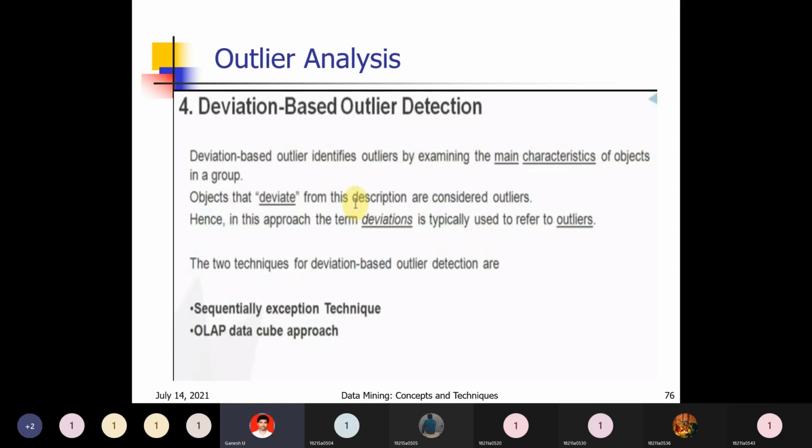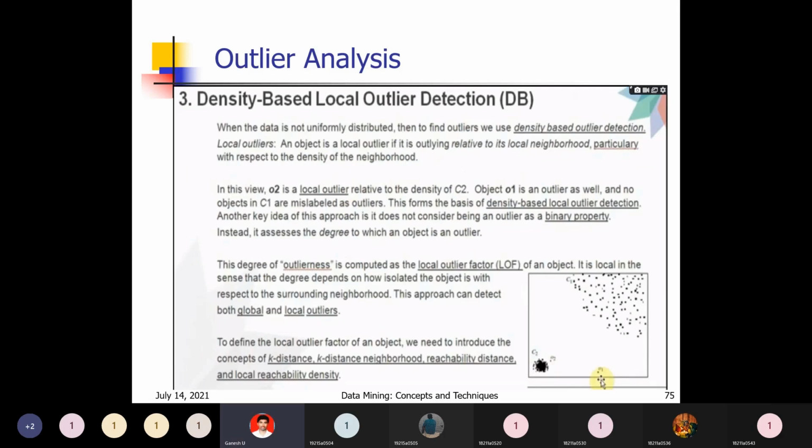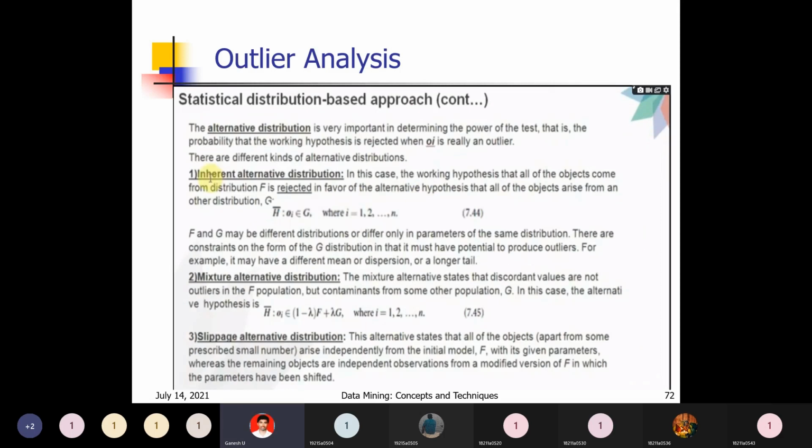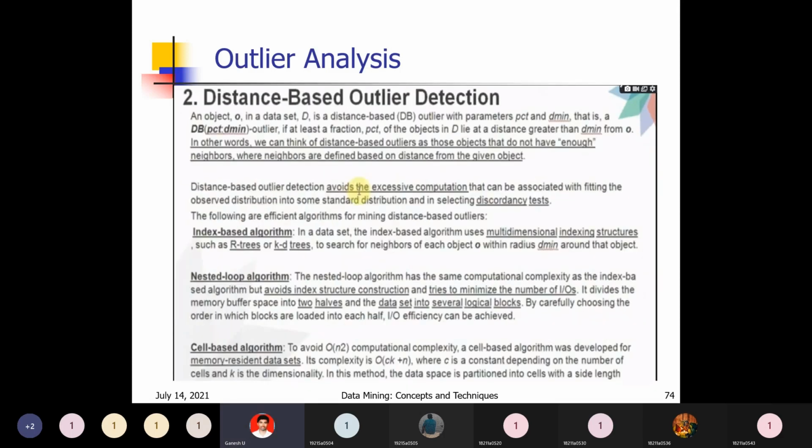So these are the 4 approaches of outlier detection. Outliers we can detect by using the statistical distribution based approach. Using formulas, mathematical models, you can find the outliers, using probability distributions. Next, based on distance, you can find the outliers. For that, you use algorithms here: index-based algorithm, nested loop algorithm, cell-based algorithm. These are the different algorithms to find the outlier based on distance.